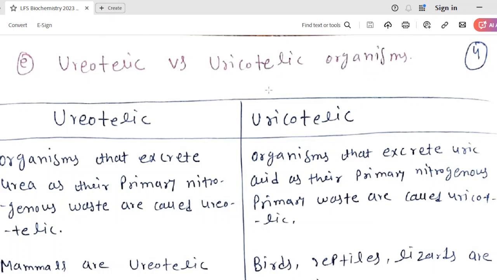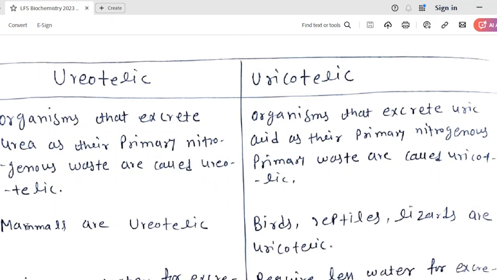Ureotelic versus uricotelic organisms. Organisms that excrete urea as their primary nitrogenous waste are called ureotelic. Organisms that excrete uric acid as their primary nitrogenous waste are called uricotelic. That is the first difference. Second, examples: mammals are ureotelic; birds, reptiles and lizards are uricotelic.